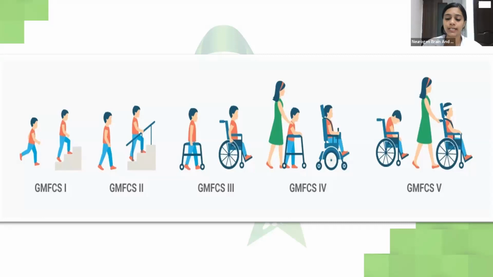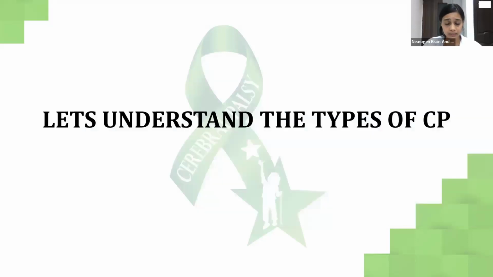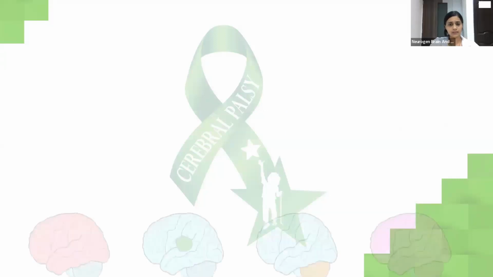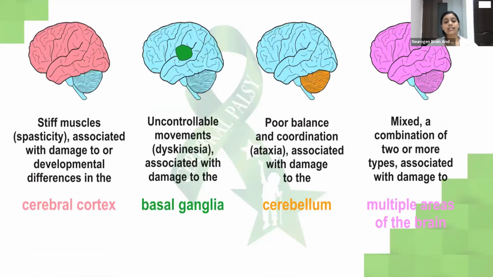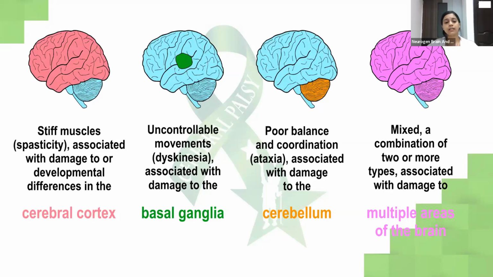So all these were the types of cerebral palsy. Now let's understand the types of CP in detail. For understanding that, let's first know what area of the brain is affected in each type of CP. For spasticity, the cerebral cortex, if you see this area, is affected. That's the major area of the brain that is affected. For dyskinetic CP, the basal ganglia, a smaller part of the brain which controls movement and coordination, is affected.